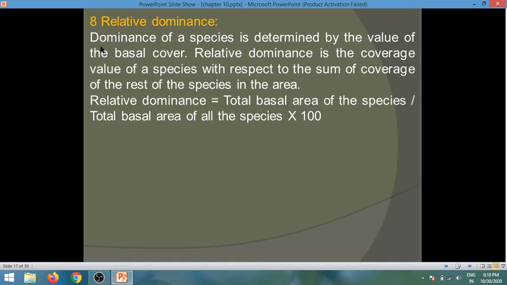Relative dominance. Dominance of a species is determined by the value of the basal cover. Relative dominance is the coverage value of a species with respect to the sum of coverage of the rest of the species in the area. Relative dominance is calculated by the following equation: relative dominance is equal to total basal area of the species divided by total basal area of all the species, multiplied by 100.